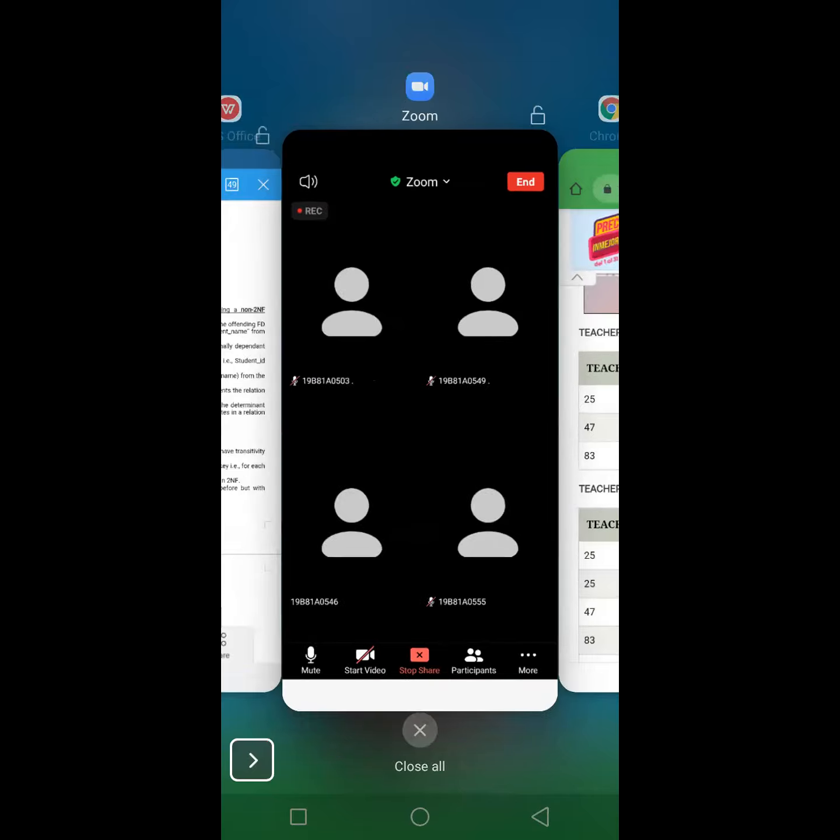I hope all of the members were able to understand. We will discuss this in the next class. If you did not understand this, don't worry. We will discuss second normal form again with an example in the next class.